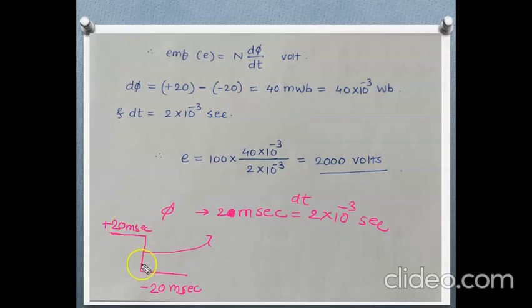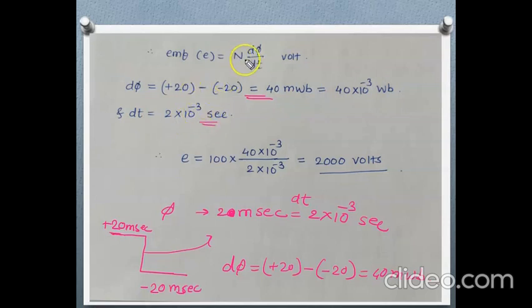So what will be the change in flux? The change in flux will be the first value 20 milliweber minus minus 20, which is nothing but 40 milliweber. So 40 into 10 power minus 3 Weber, and dt is given as 2 into 10 power minus 3 seconds.